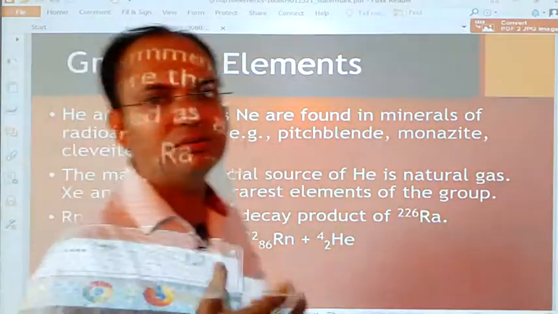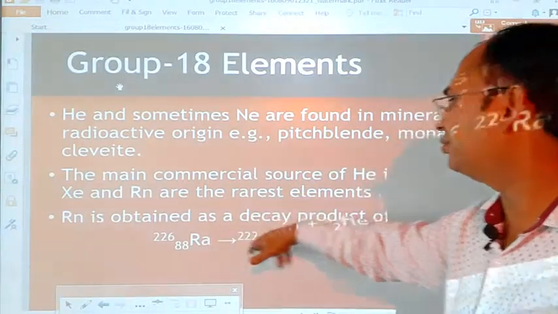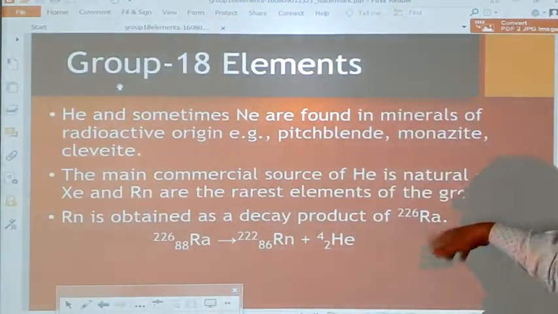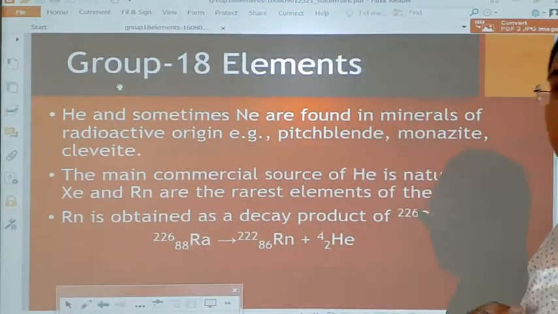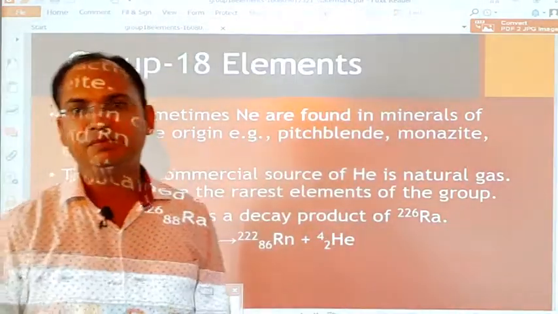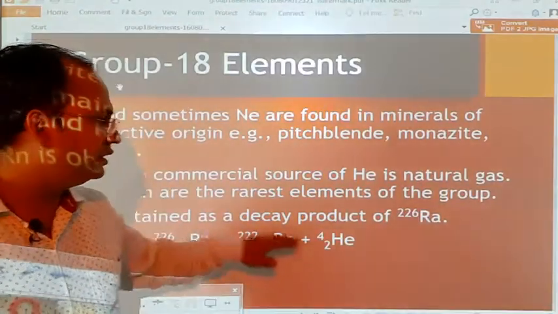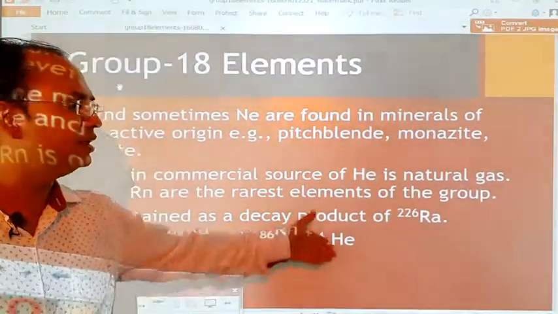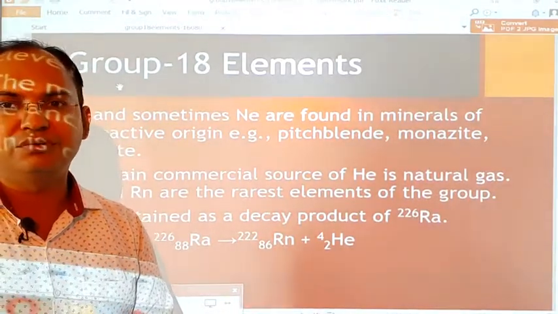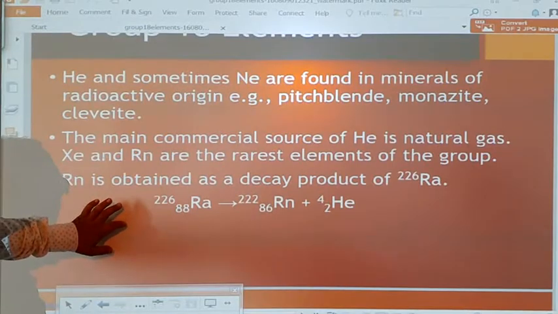Radon is obtained as the decay product of Ra226. The symbol Ra represents radium, which you have seen many times. When radium decays, radon and helium are produced. It is also the method of preparation of radon gas.